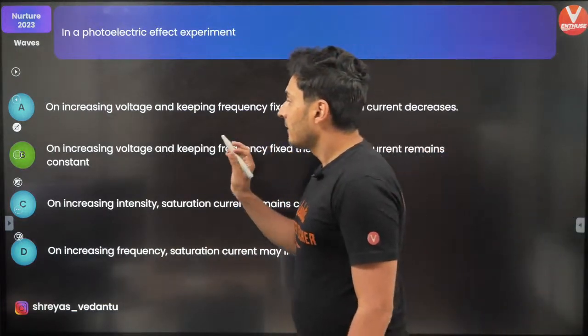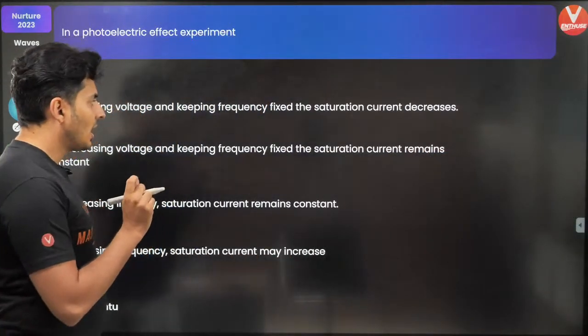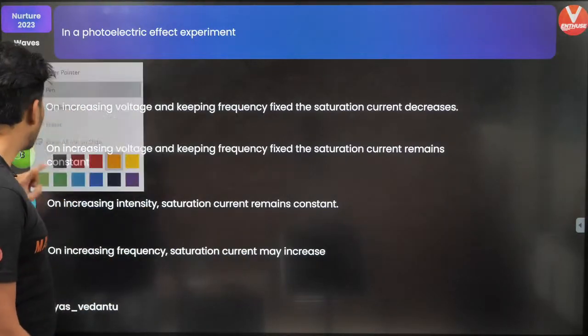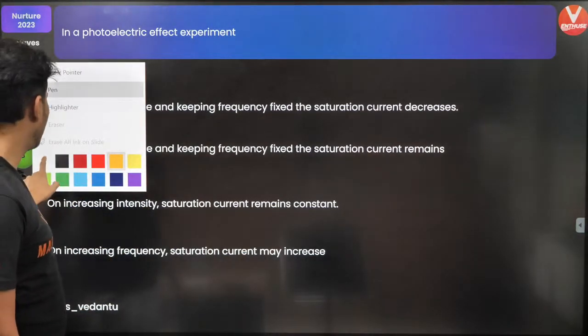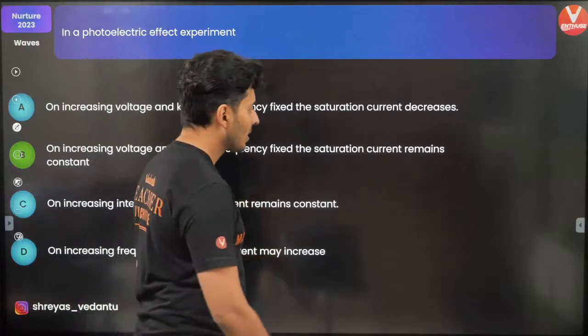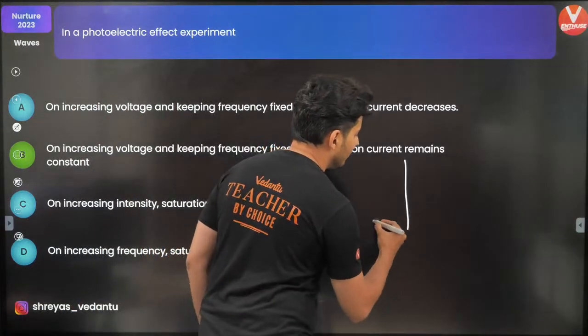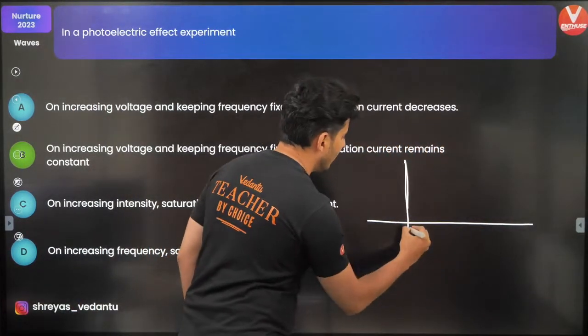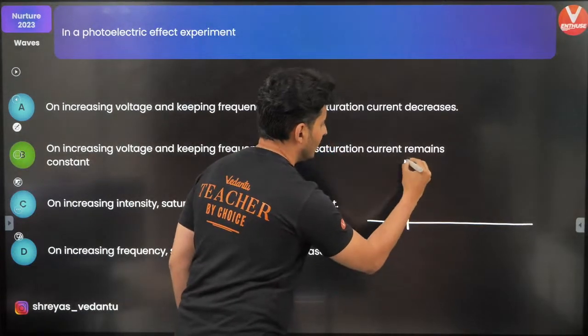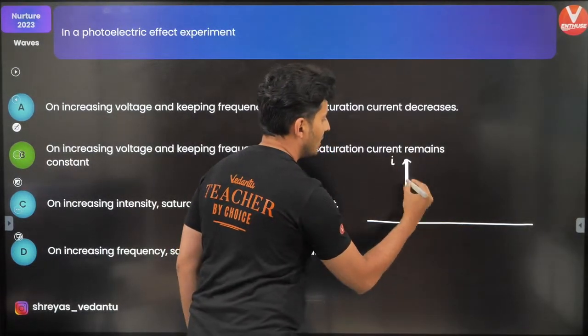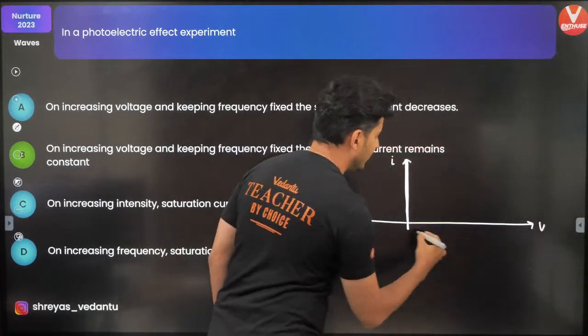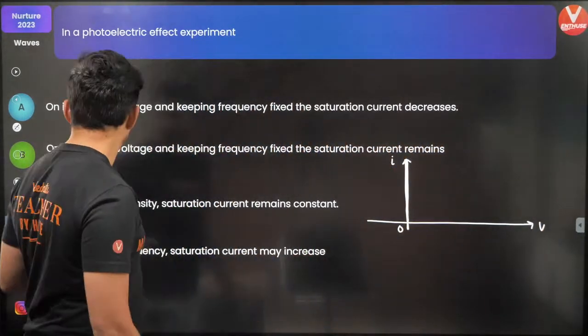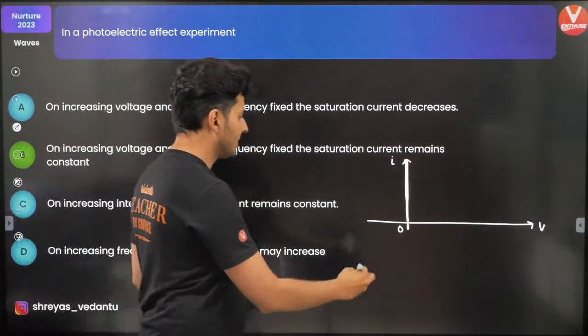When you change the voltage, how does frequency affect all of this? Let's recollect a graph. There was a graph of your current versus the voltage, and the graph looks something like this.